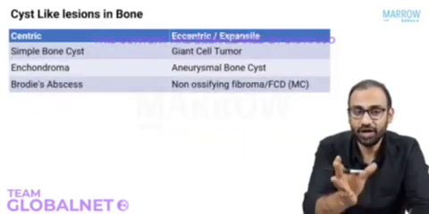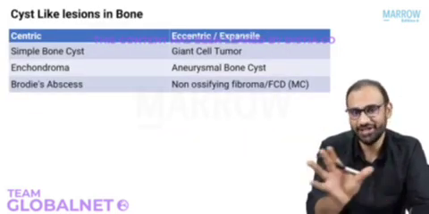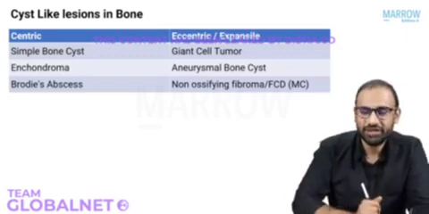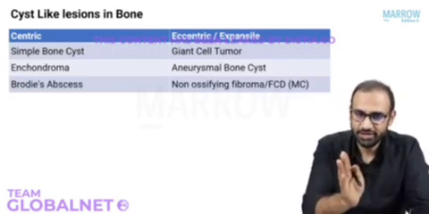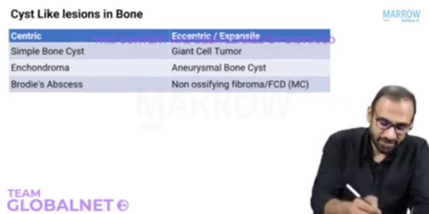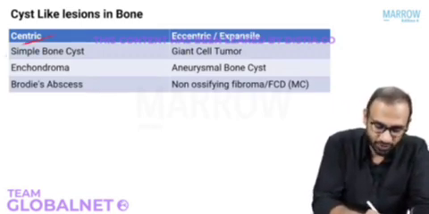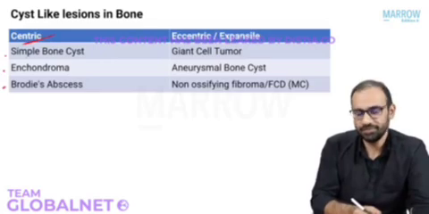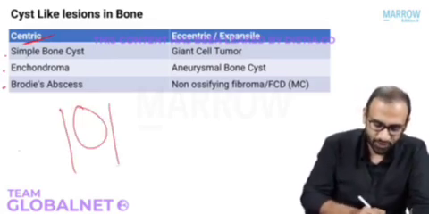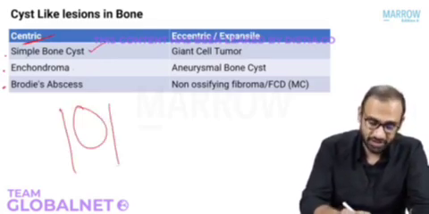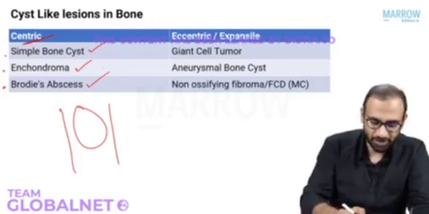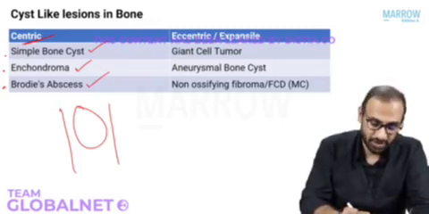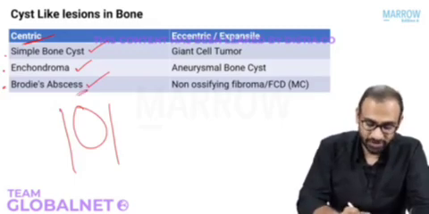Okay. Finally, to make your life a little easy when it comes to cysts and lesions in the bone, this is a table that will help you make a diagnosis on your exam. So look for these cysts and where are they located. If the cyst is centric, the usual differential is between a simple bone cyst, enchondroma or Brodie's abscess. Don't worry about it. At the end of this topic, you will know what is enchondroma as well. But once you read infections, you will know Brodie's abscess.